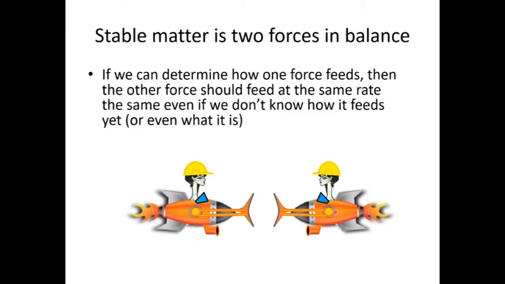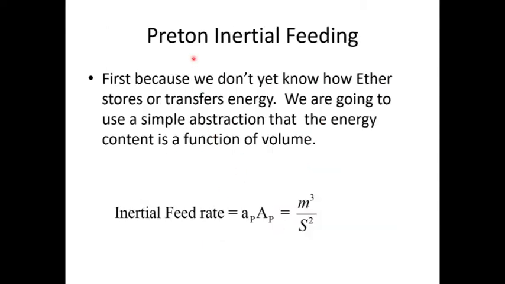So, stable matter is two forces in balance, and if we can determine how one force feeds, then the other force should feed at the same rate, even if we don't know what the other force is or how the other force feeds yet. So, what we do now know is how the inertial force feeds. But the problem is, because we don't know how ether stores or transfers energy, we're going to use a simple abstraction where the energy content is a function of the volume of ether.